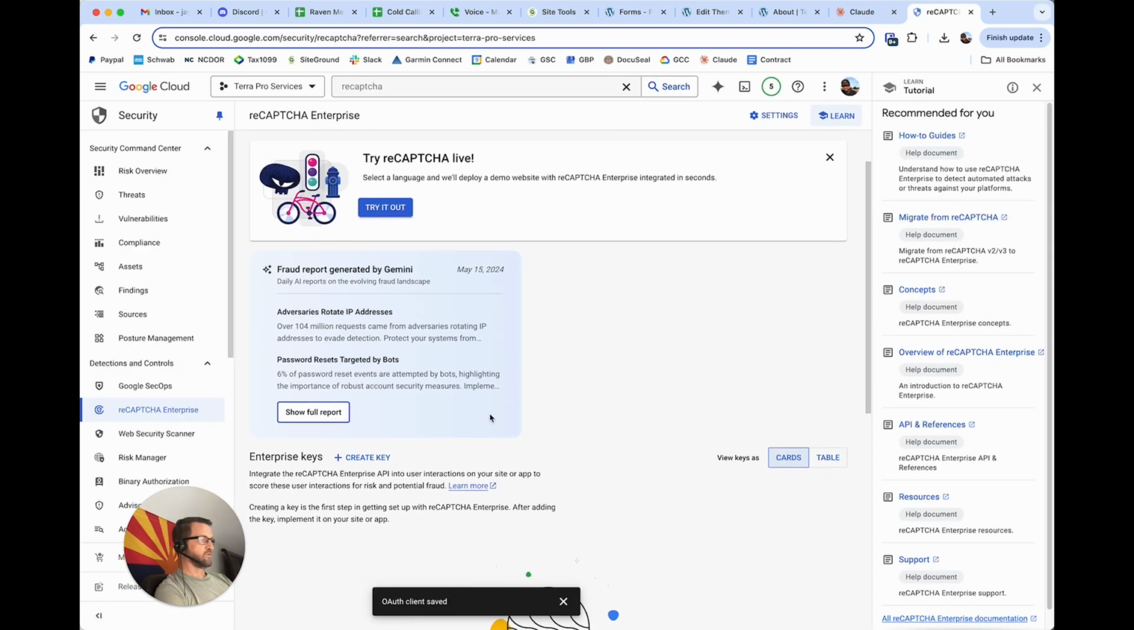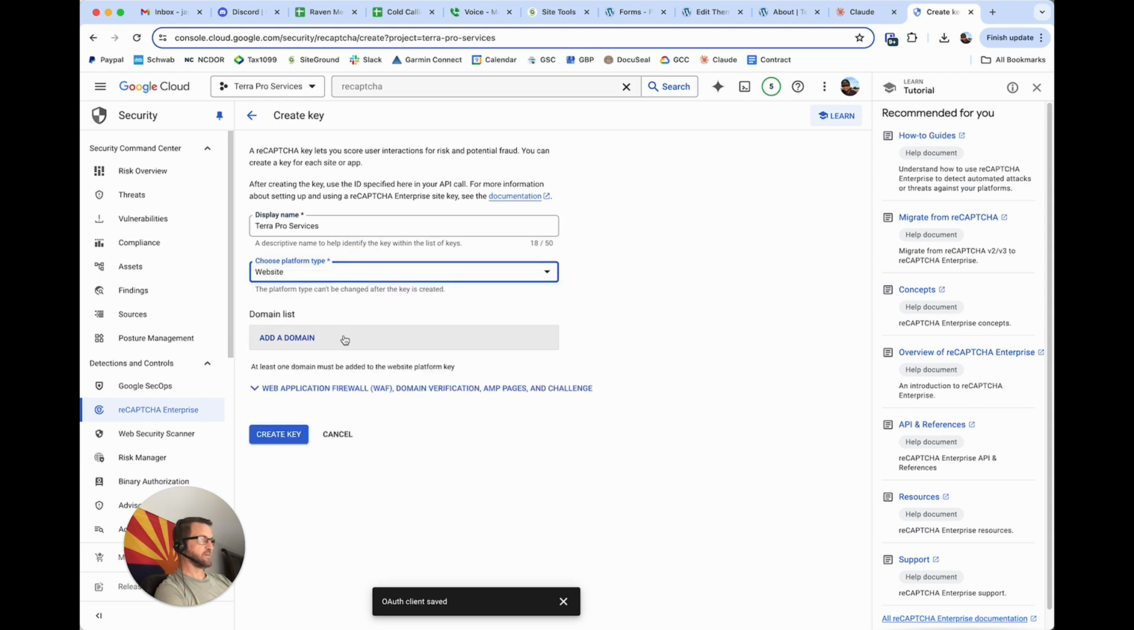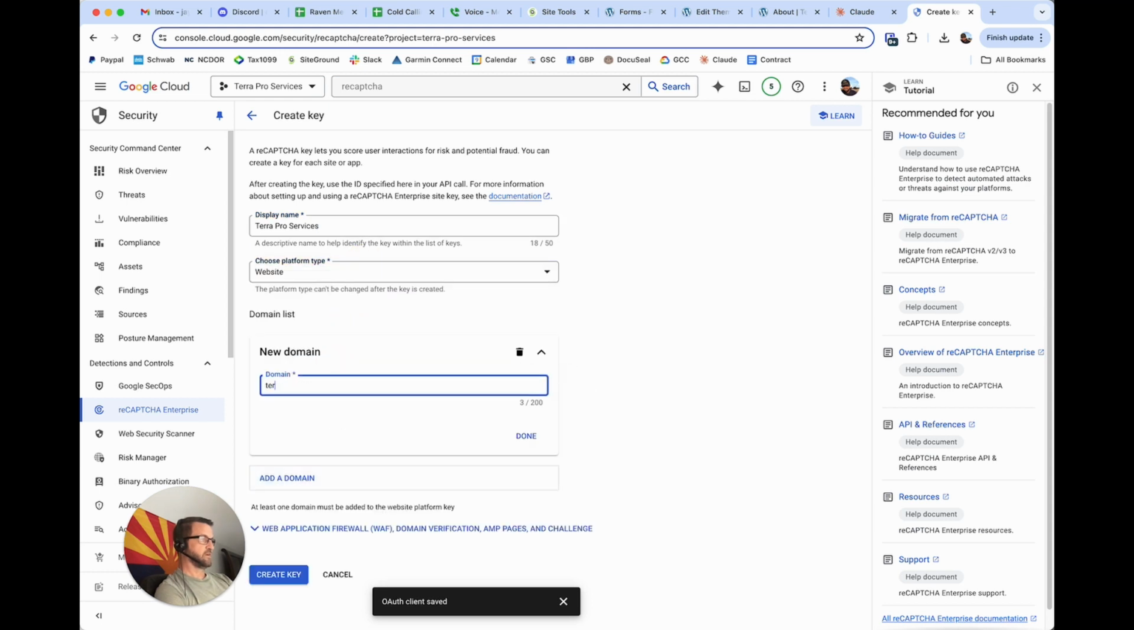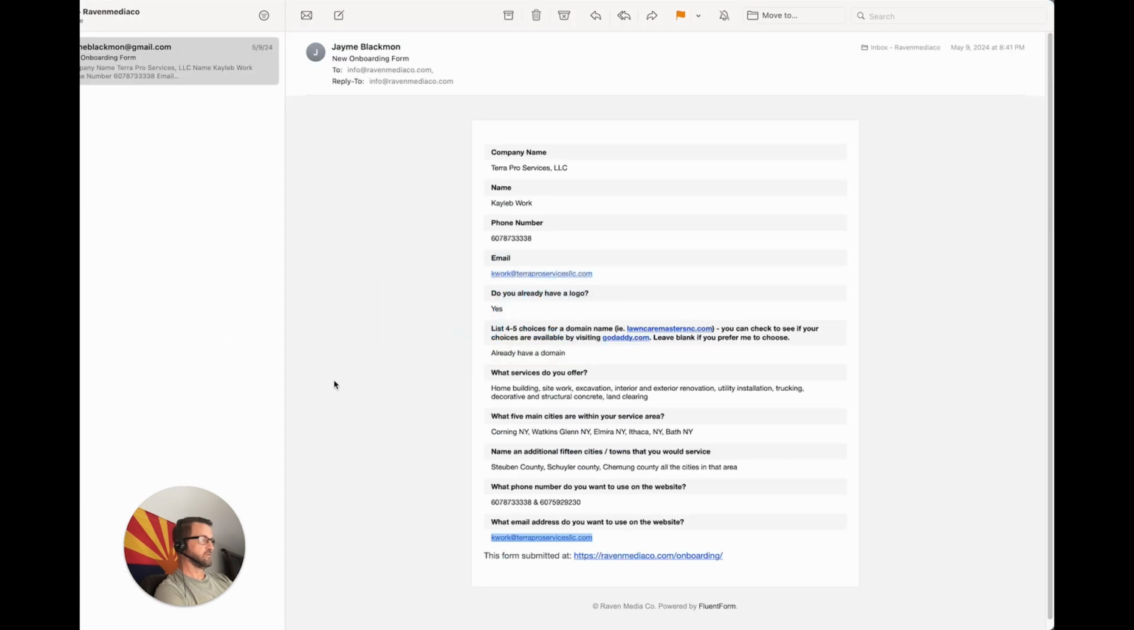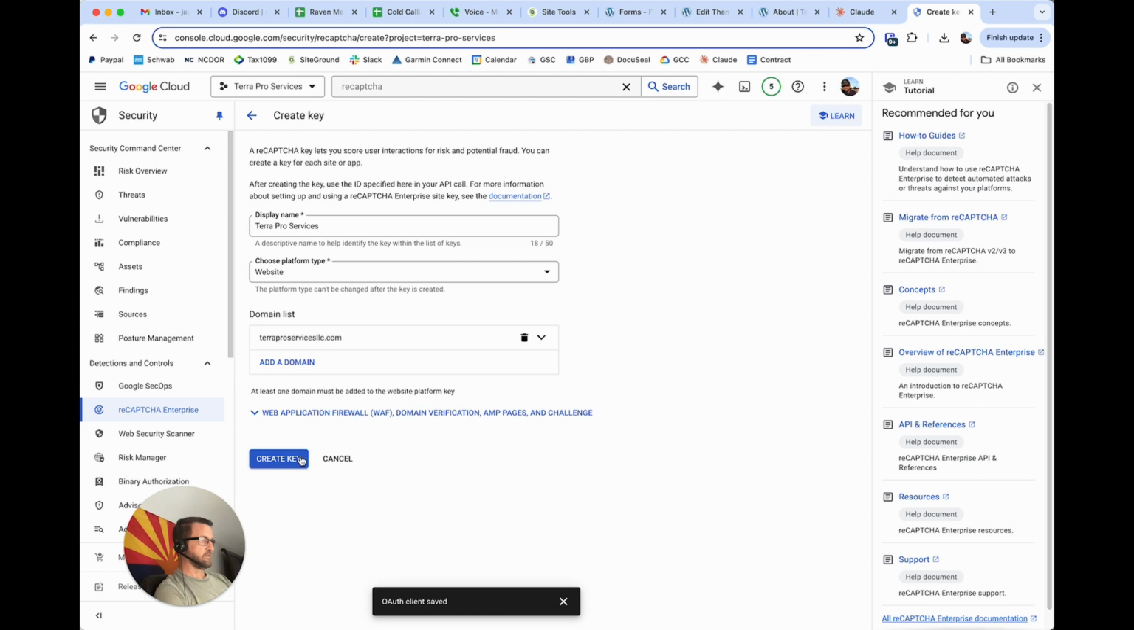Alright, so what we want to do here is create a key, and then we're going to name it Terra Pro Services because that's the company that I'm doing this for. Platform type's a website. We're going to add a domain, TerraProServicesLLC.com, I believe. Yep, that is their domain. So click Done, and then create key.